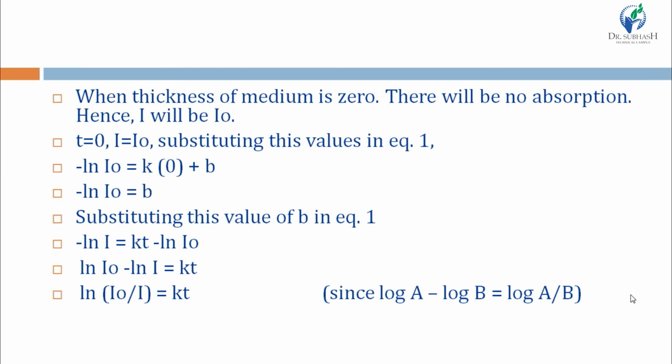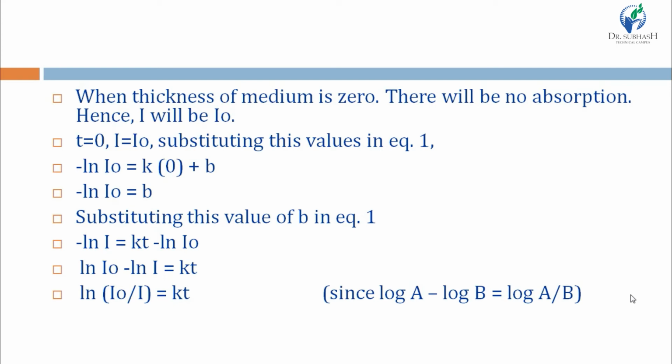Now suppose the condition where thickness of the medium is 0, so there will be no absorption. So if there is no absorption, I will be I0, right? Incident light can be written as I0. Here we are assuming the conditions, students.